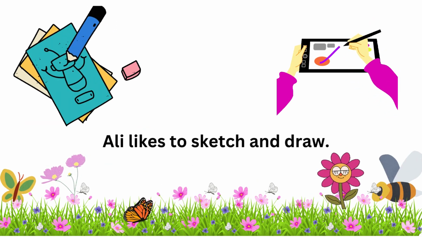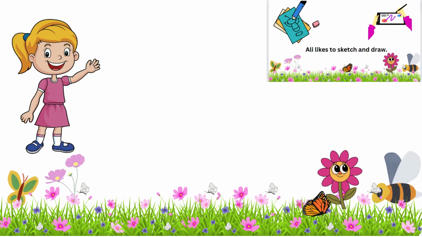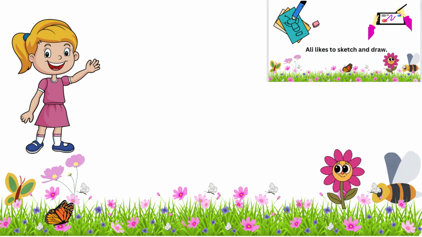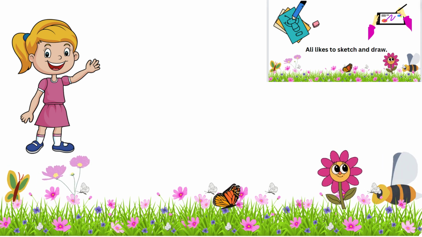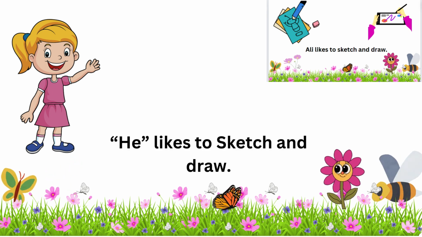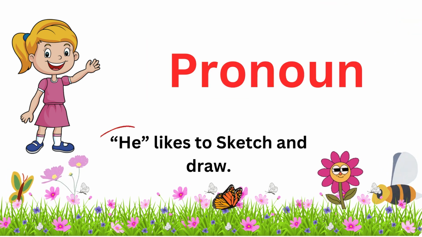Ali likes to sketch and draw. In the last page, you read Ali likes to sketch and draw. Ali is the name of boy, so we use he in the place of Ali. Now the sentence becomes he likes to sketch and draw. In this sentence, pronoun is he.